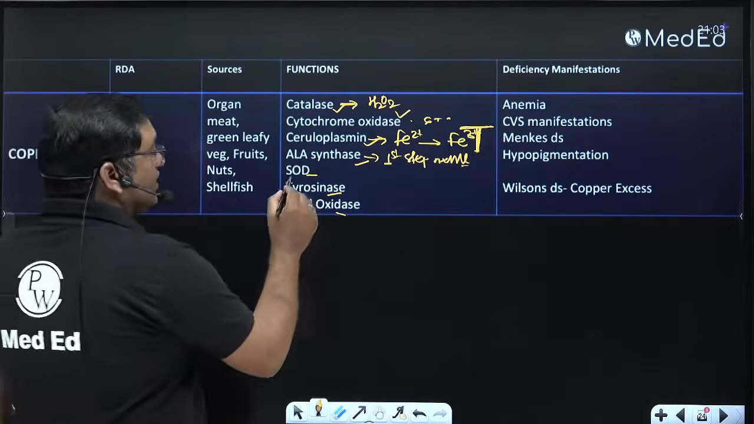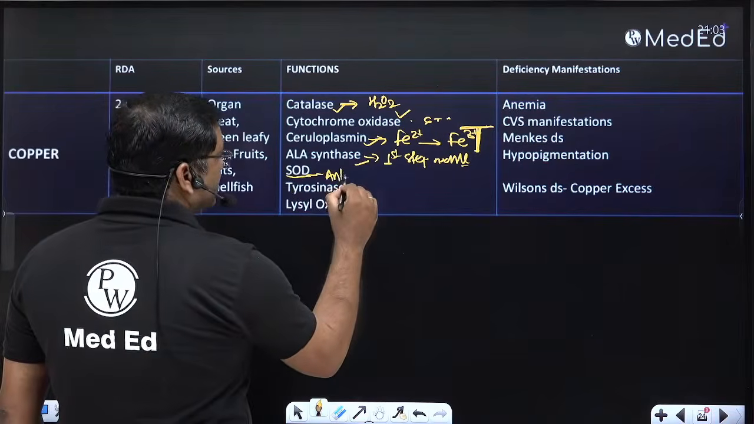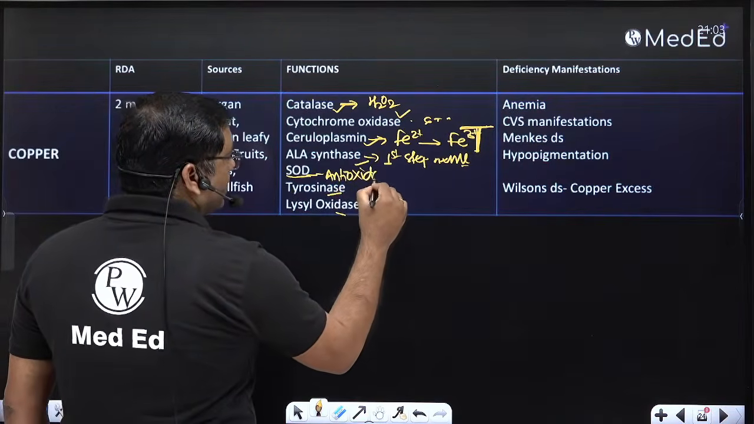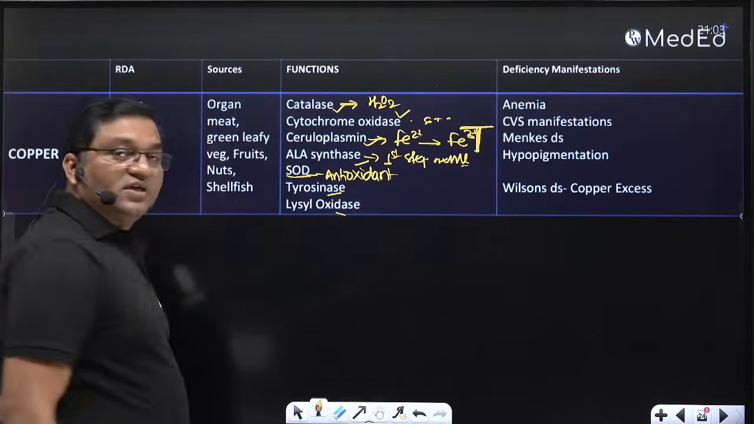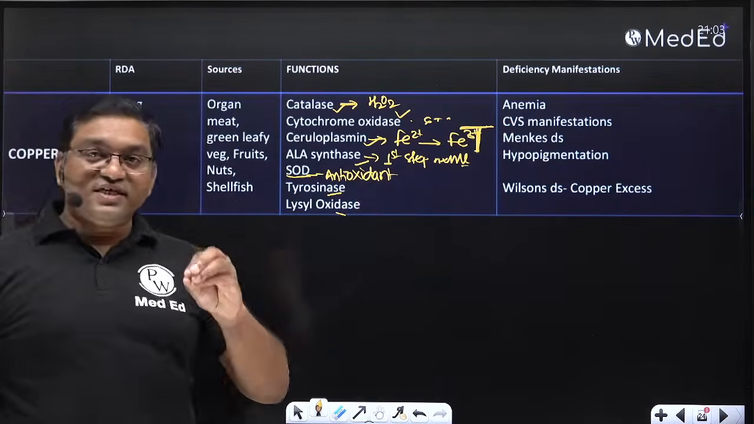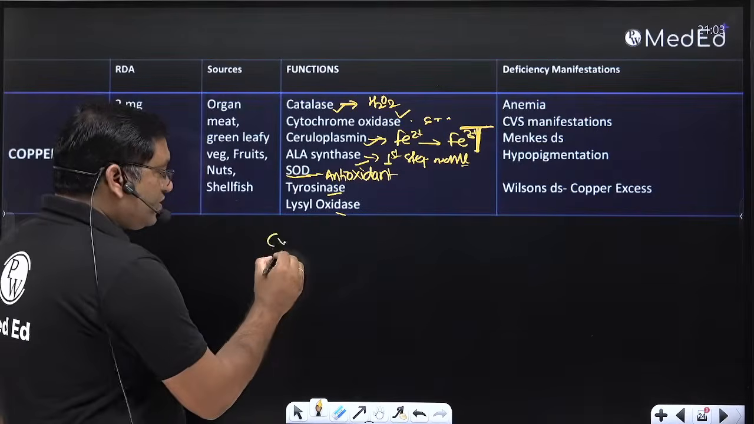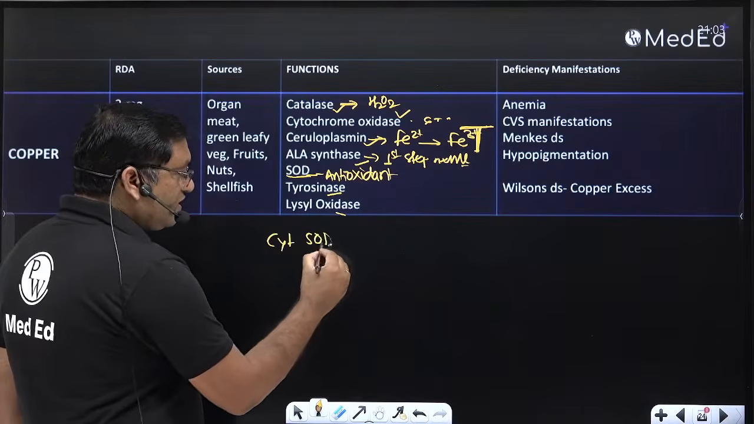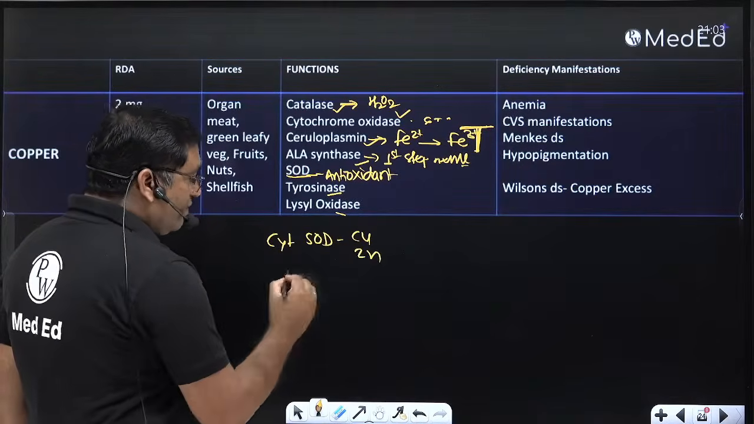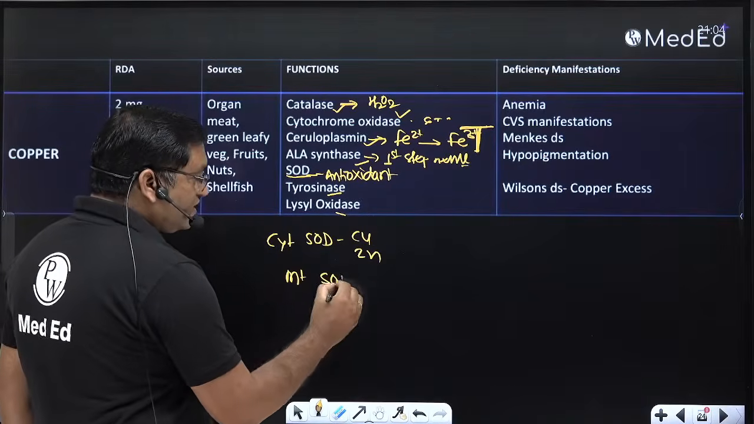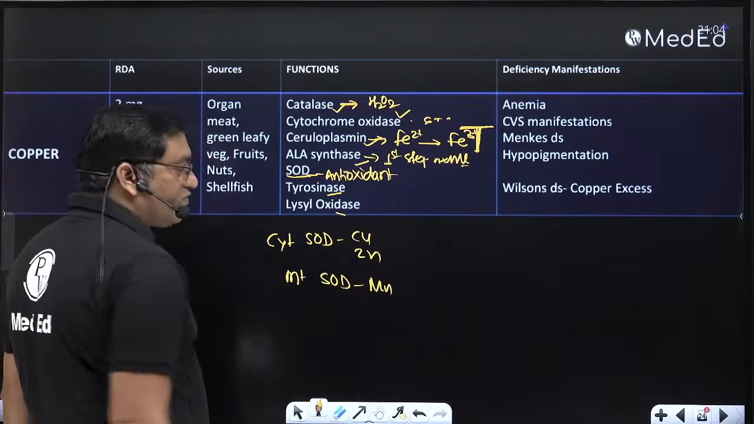Then superoxide dismutase, it has an antioxidant function. Cytosolic superoxide dismutase contains copper and zinc, while mitochondrial superoxide dismutase requires manganese for its function.